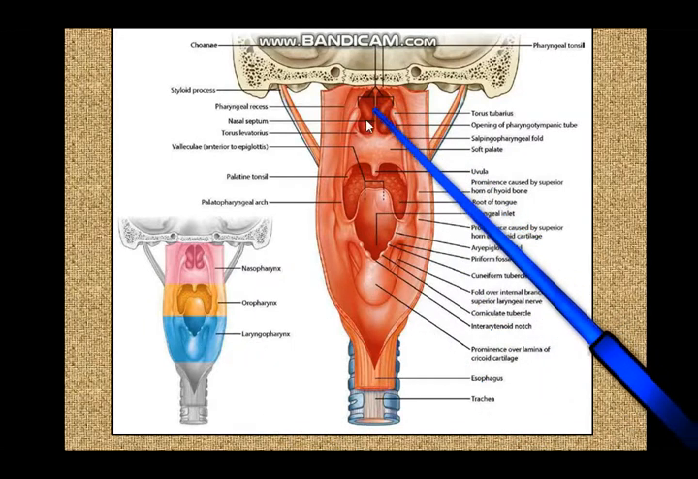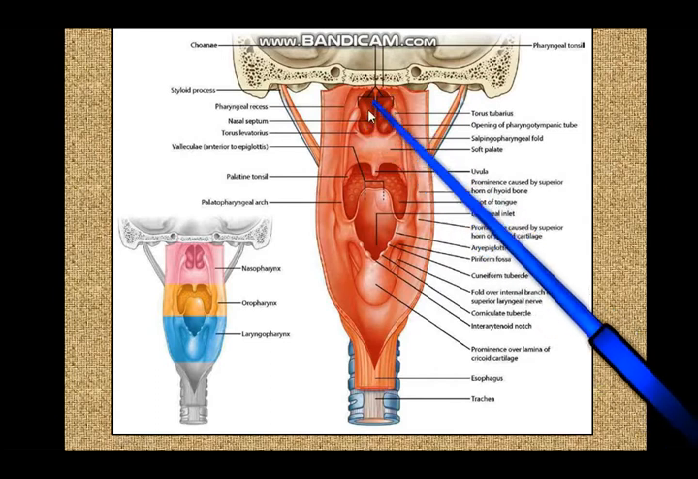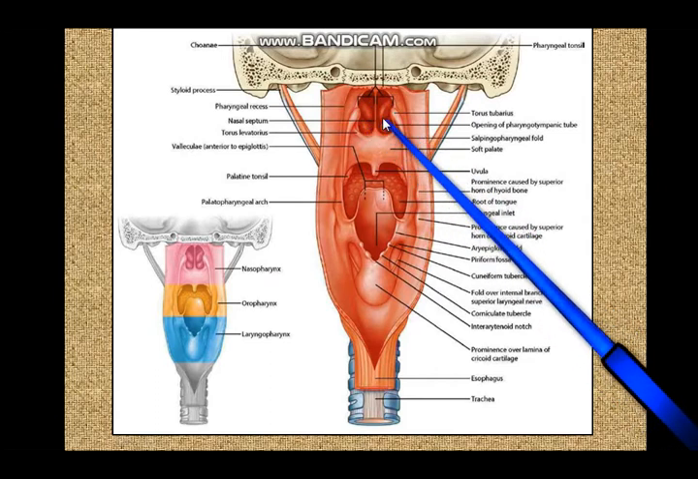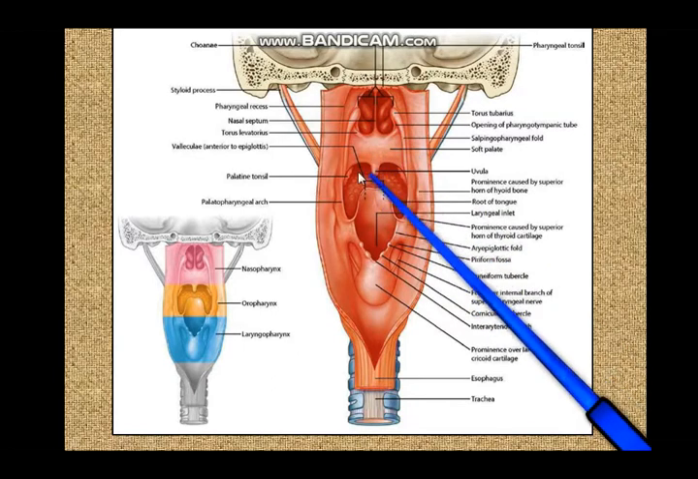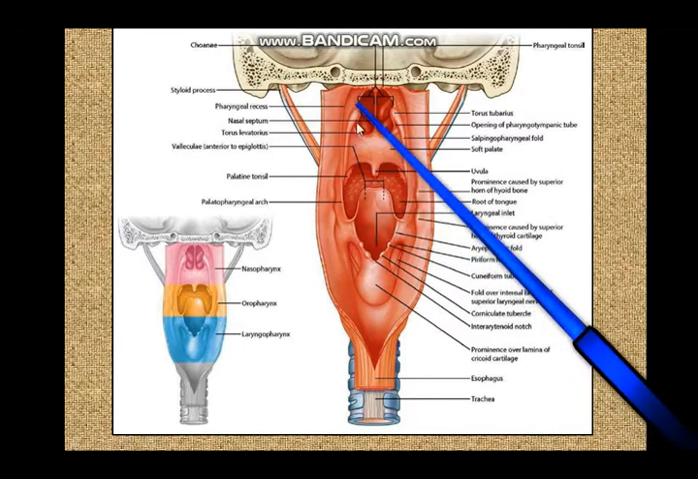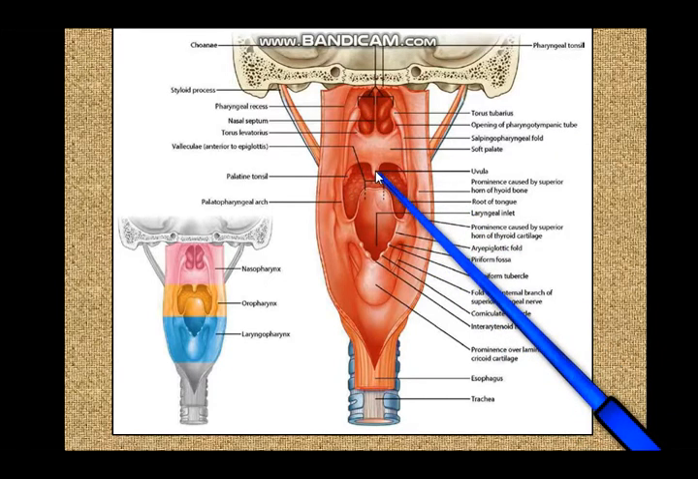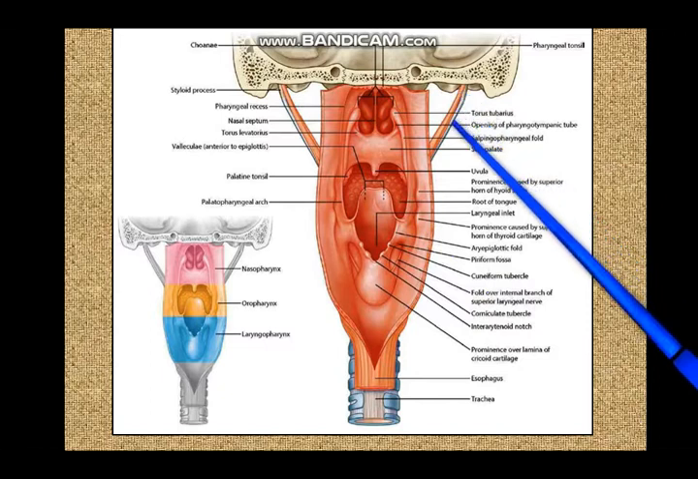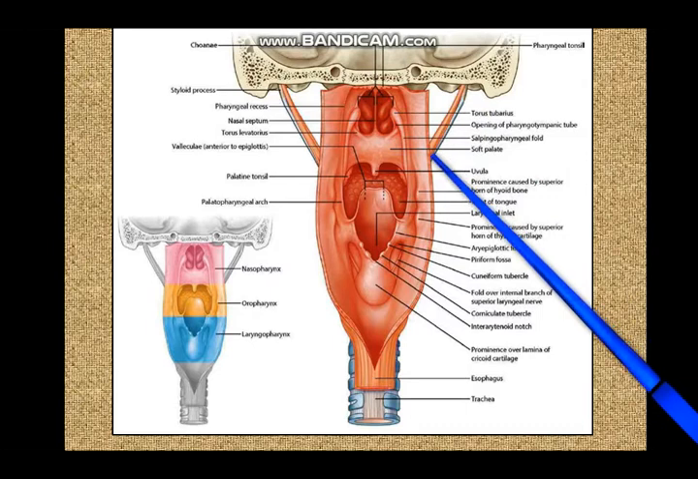So again here in this view you can see the posterior aperture of the nasal cavity. You can see the posterior nares of the nasal cavity. You can see the partition between the nasal and oral cavity. This is the soft palate, which is the partition between the nasal cavity and the oral cavity, and you can see the uvula over here. So these structures you can see, and not only that, you can see the styloid process. You can see the stylohyoid muscle and the stylohyoid ligament as well.